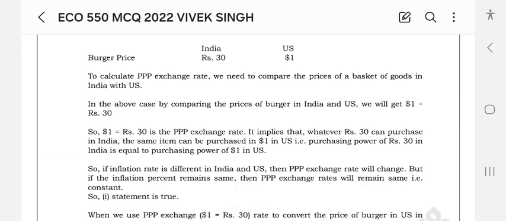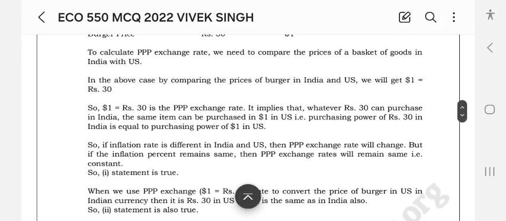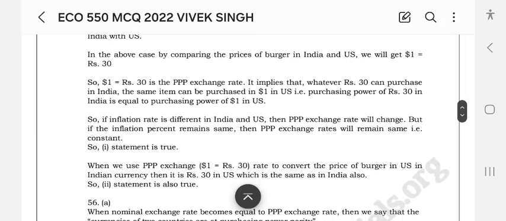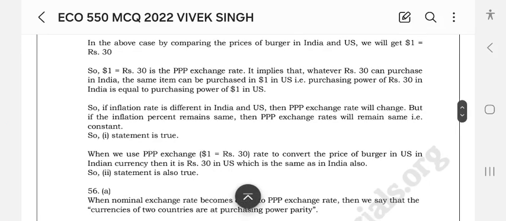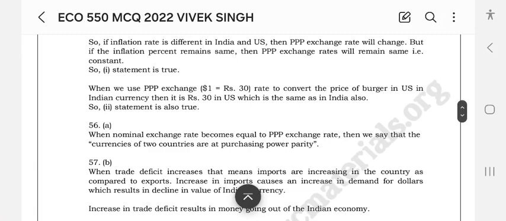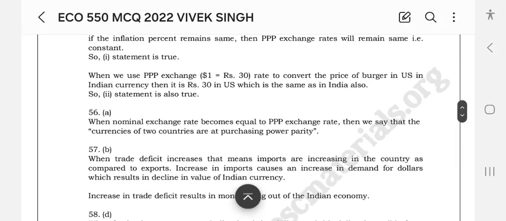So the PPP exchange rate implies that whatever Rs 30 can purchase in India, the same item can be purchased for $1 in the United States. That is, the purchasing power of Rs 30 in India is equal to the purchasing power of $1 in the United States. If the inflation rate is different in India and the United States, then the PPP exchange rate will change. But if the inflation percent remains the same, then the PPP exchange rate will remain the same. That is constant. So statement one is true. When we use PPP, $1 is equal to Rs 30 to convert. When the nominal exchange rate becomes equal to the PPP exchange rate, then we say that the currencies of two countries are at purchasing power parity.